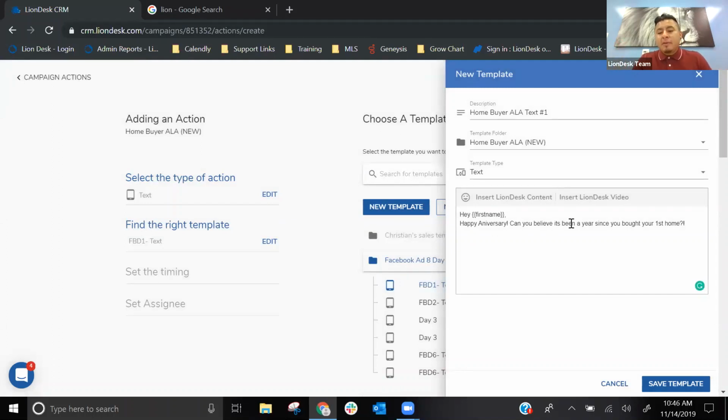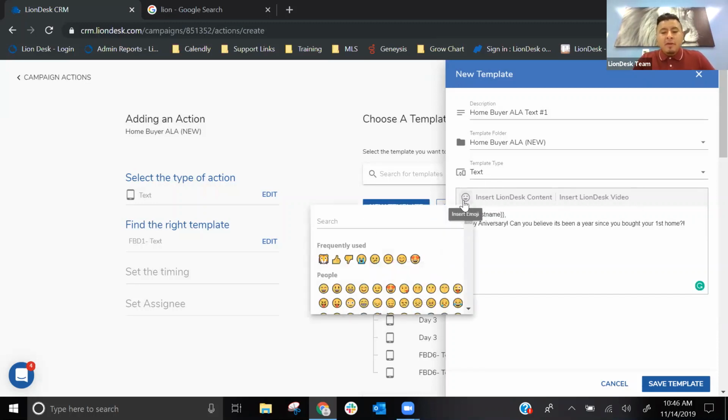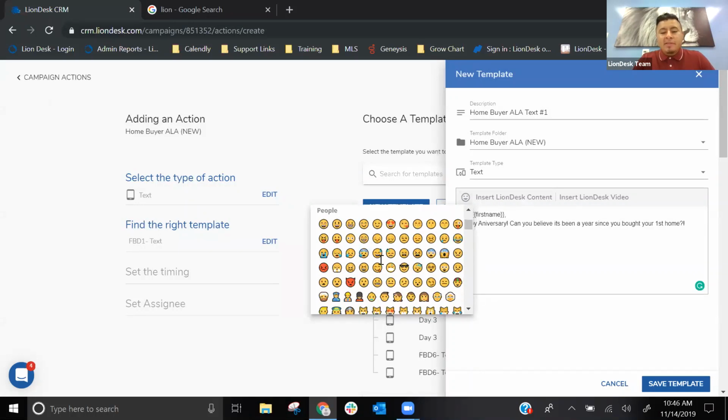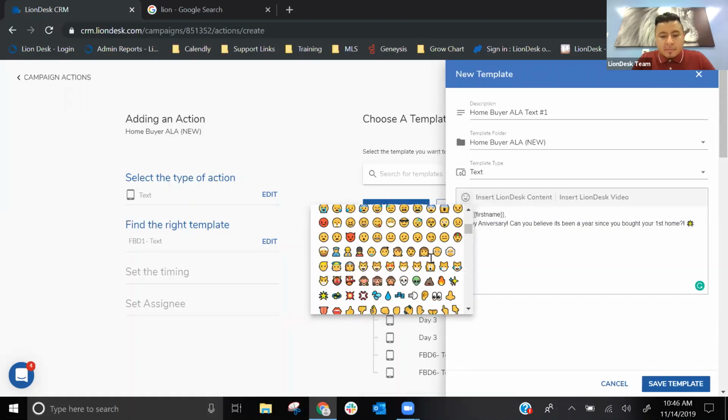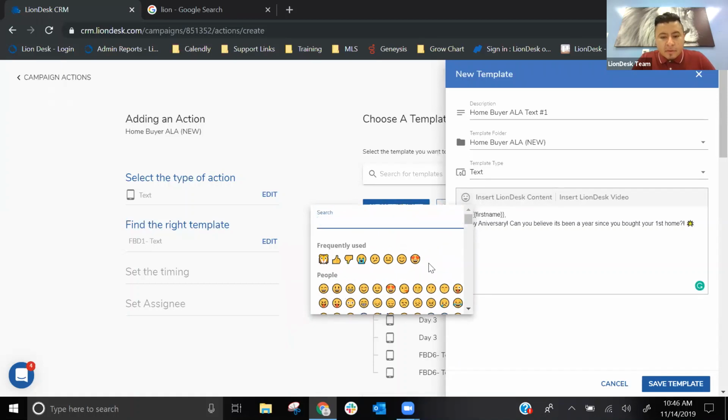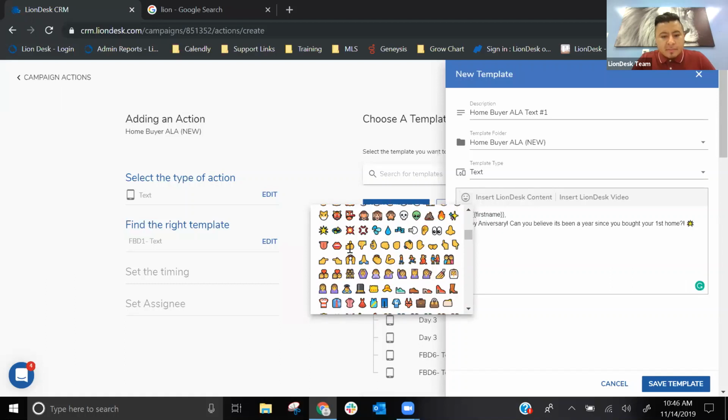Happy anniversary. Can you believe it's been a year since you bought your first home? Let me know. That's about it. That sounds good. You can also add emojis. So you will see in that toolbar the emoji icon. From here, you can click on that and select from any of these emojis. So I'll add a few, click on that star, right? Make it look like a celebration.